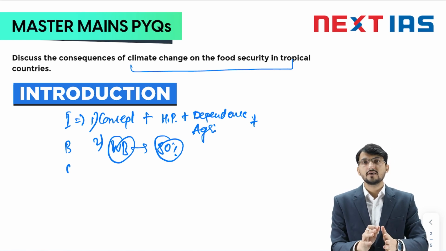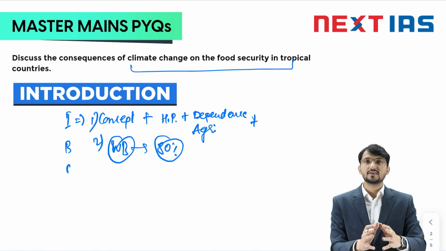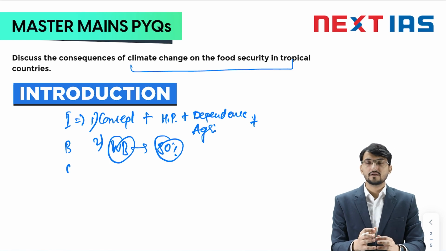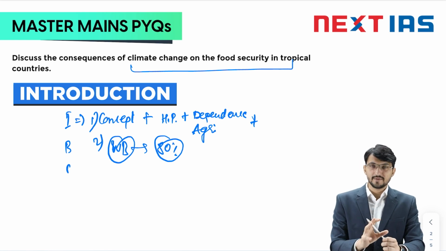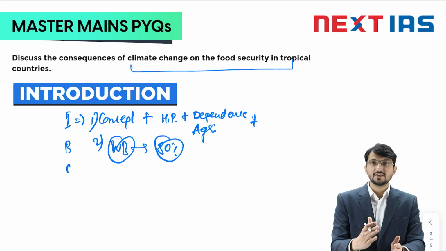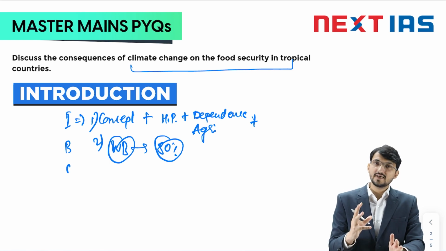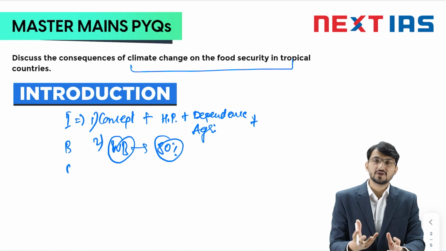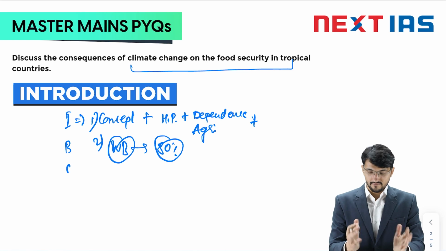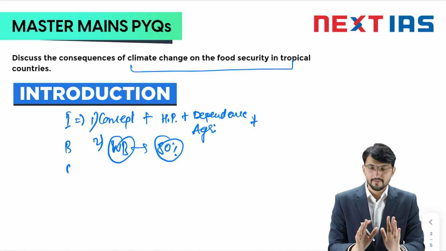So it is changing the, let's say, water availability, it is changing the diseases, pests, it is changing the let's say land, it is also impacting the human health. So all these aspects you keep in mind, the climate change aspect, that what climate change is doing, and then you remember all these areas from which you are sourcing your food, and combine these two, and you will get many points.